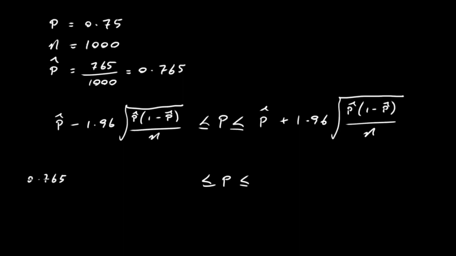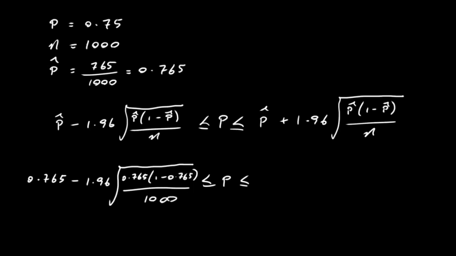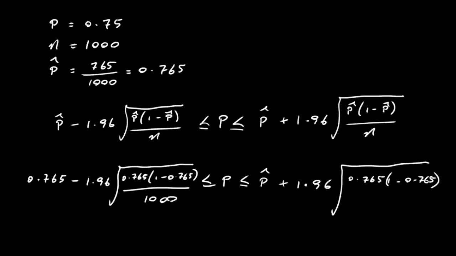We've got to subtract 1.96 times the square root of 0.765, 1 minus 0.765 divided by 1000. Same on the other side, but this time we're adding, so it's going to be plus 1.96 times the square root of 0.765, 1 minus 0.765, all over 1000.